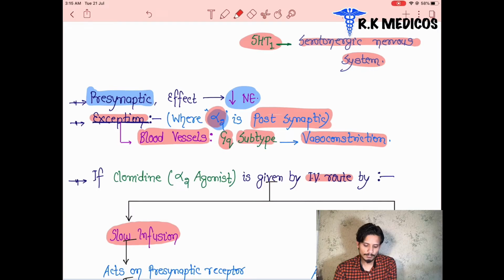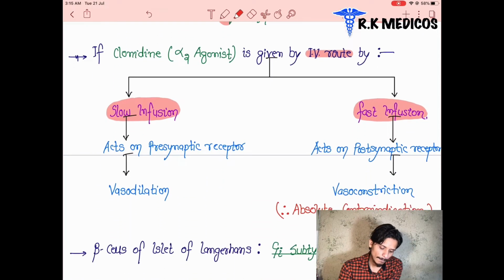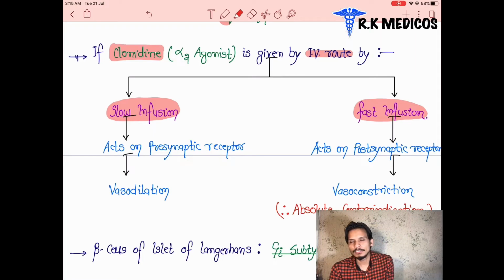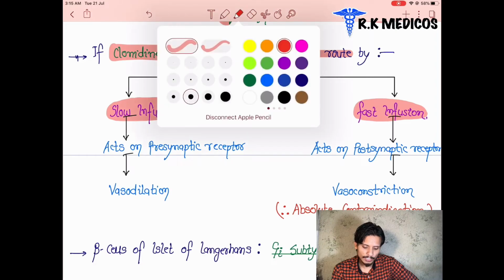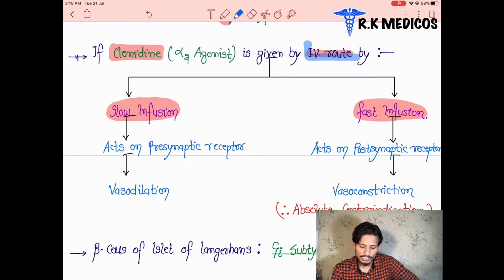So this is the exception. In the next point we can see that clonidine is an agonist drug of the alpha 2 receptor. Suppose the alpha 2 receptor is present where? In the presynaptic nerve terminals or in the blood vessels. So they are going to increase their activity. These are the agonist drugs. The alpha 2 agonist drugs are also called alpha 2 adrenergic agonists, alpha 2 adrenomimetic drugs, or alpha 2 adrenergic agonist drugs. They are injected into the patient's body intravenously. We are seeing one example here.